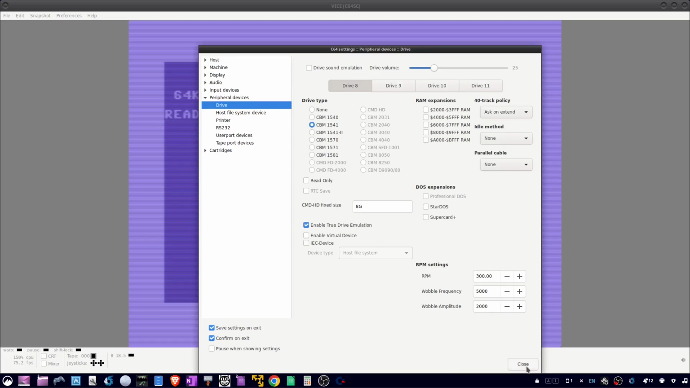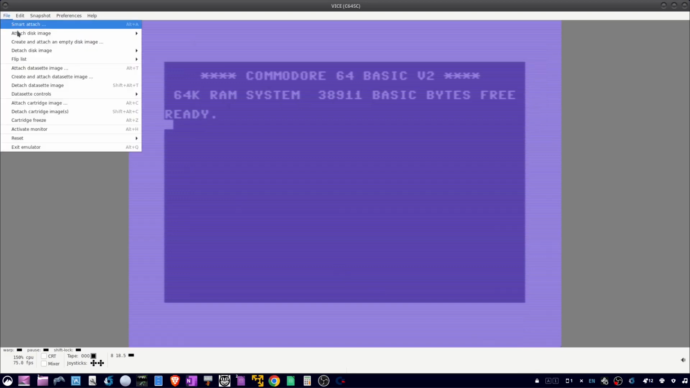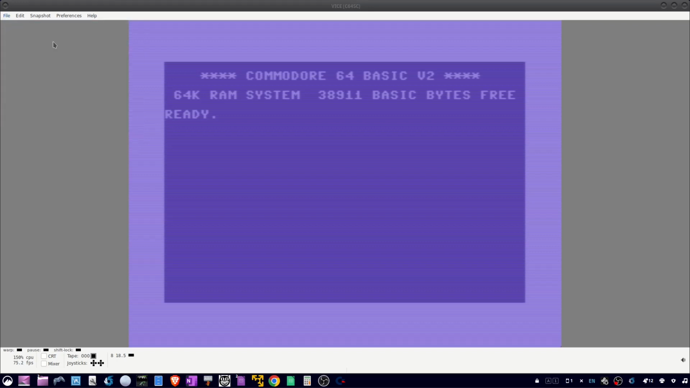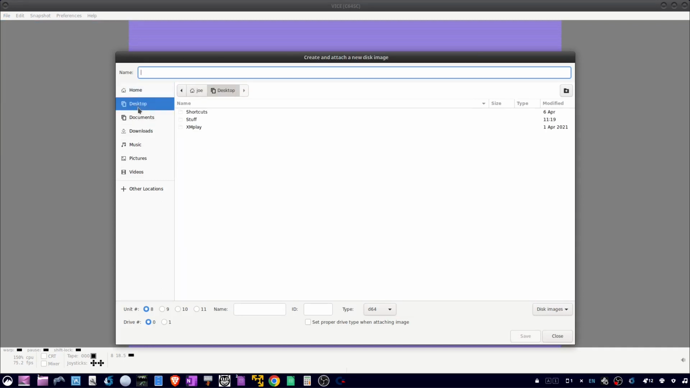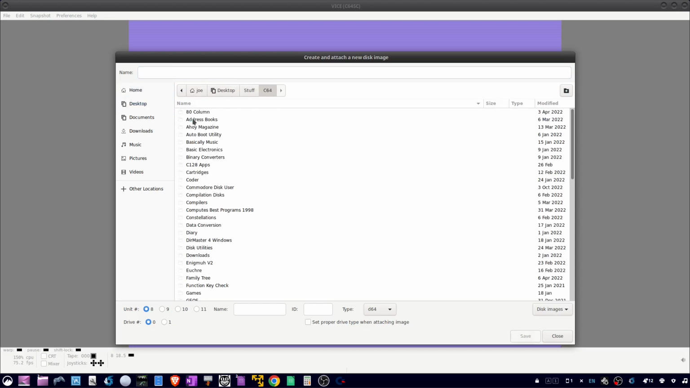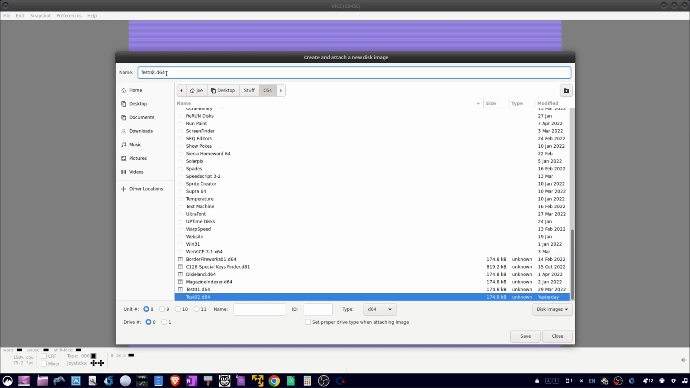And there's two ways we can insert a floppy disk into the drive. Start by going to File, and the first option is to click Create and Attach an Empty Disk Image. So we'll find a location that we want to store this D64 file, which is what the 1541 uses. So once you find your folder, we're going to click a name. I'm going to put in test03.d64.